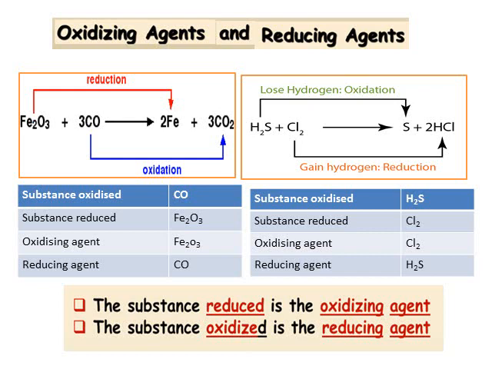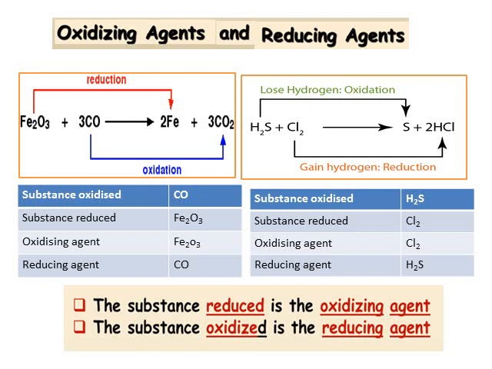Children, after learning about redox reaction, let us go a step further, which is very important: oxidizing agent and reducing agent. So, analyzing and finding out this oxidizing agent and reducing agent, and hence the substance oxidized and substance reduced in a redox reaction is very important, where it is frequently asked in the board examination. Now look at the left side equation. Already we have discussed this equation in the previous slide.